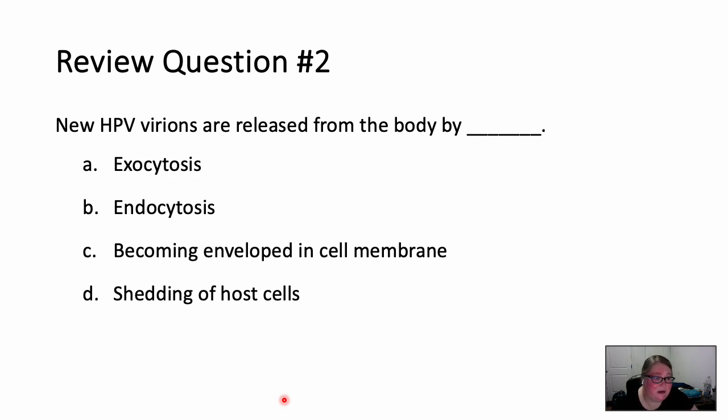Okay, so the answer to this one is D. The shedding of host cells. This is what happens when that basal cell layer becomes keratinocytes, right? They're able to be shed from the host cells. So the answer is D.